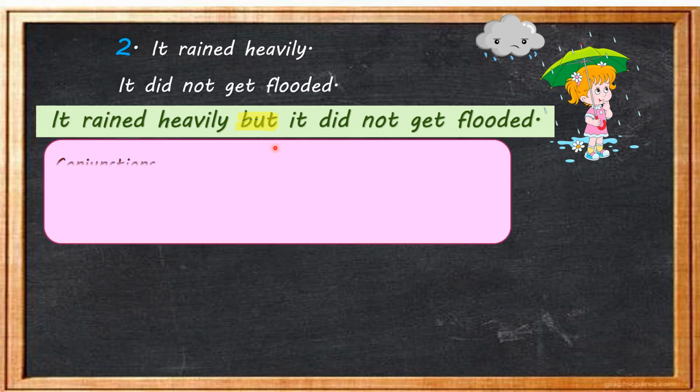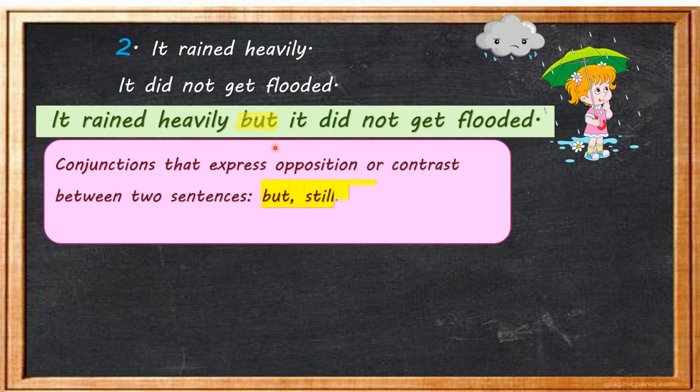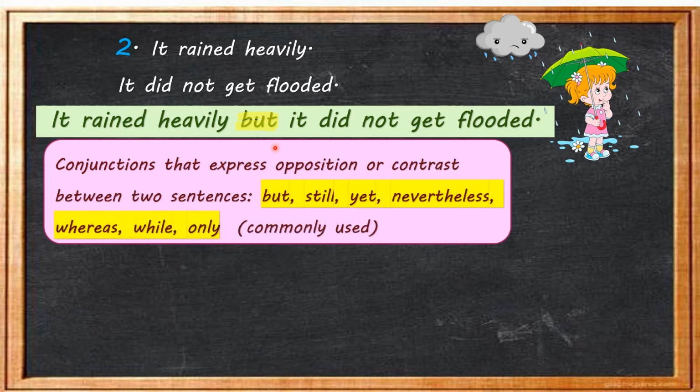Now children, let's see what different conjunctions we use to express different ideas. Conjunctions that express opposition or contrast. Opposition or contrast means, children, different ideas between two sentences. What are they? They are but, still, yet, nevertheless, whereas, while, only.